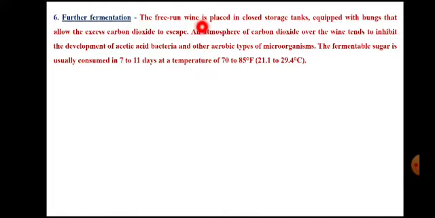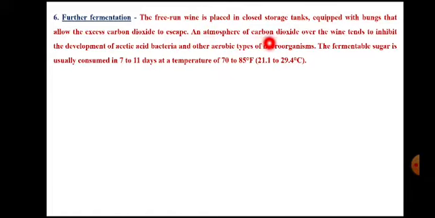The free run wine is placed in a closed storage tank. That means this wine which is present in the earlier tank was equipped with pomace, so that pomace or insoluble material is separated, and the liquid material, which is called free run wine, is placed into storage tanks which are equipped with bungs that allow the excess CO2 to escape. So CO2 is allowed to escape, and that escaped CO2 is collected in a closed vessel which will be further used for sparging process.